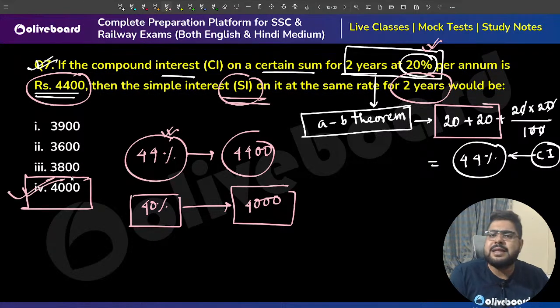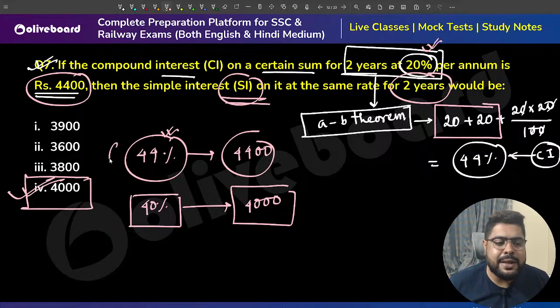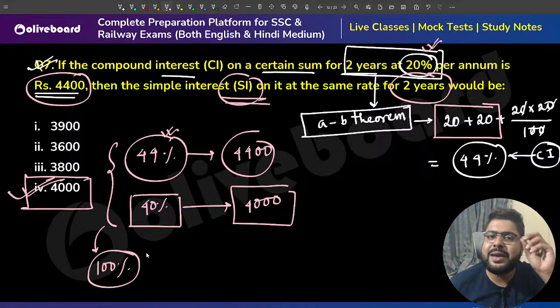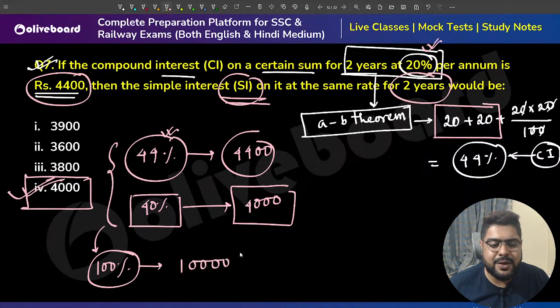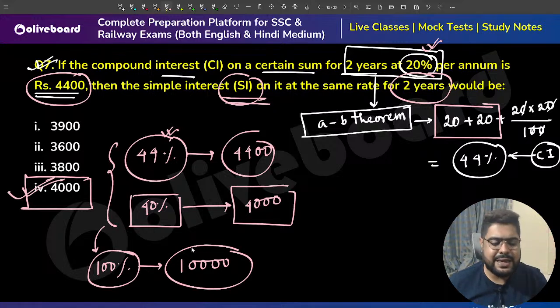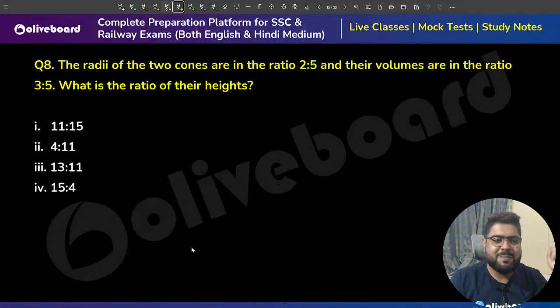Yes, Arghamita, the principal is 10,000, definitely. If they ask for the principal, principal means in terms of percentage, how much, sir? 100%. Principal means 100%. If they ask, 100% will be 10,000. That's all there is, sir. Nothing else. Done. Moving on.